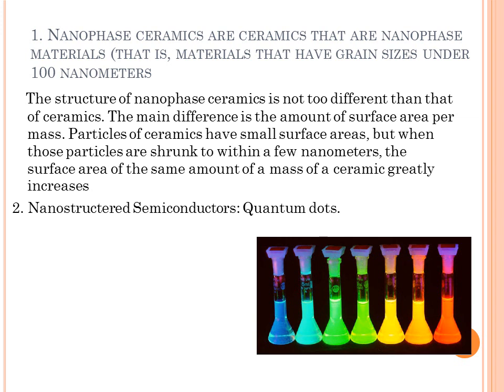So particles of ceramics have small surface areas, but when those particles are shrunk to within a few nanometers, the surface area of the same mass of ceramics greatly increases. So if we compare the same amount of normal ceramic and nanophase ceramics, the surface area of the nanophase ceramics is more than that of the ceramic.